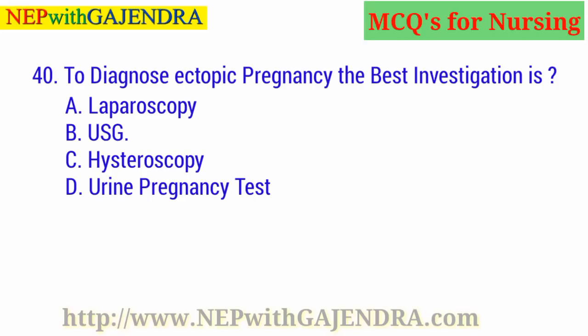To diagnose ectopic pregnancy, the best investigation is A. Laparoscopy. B. USG. C. Hysteroscopy. D. Urine pregnancy test. Guess the right answer. Right answer is B. USG.